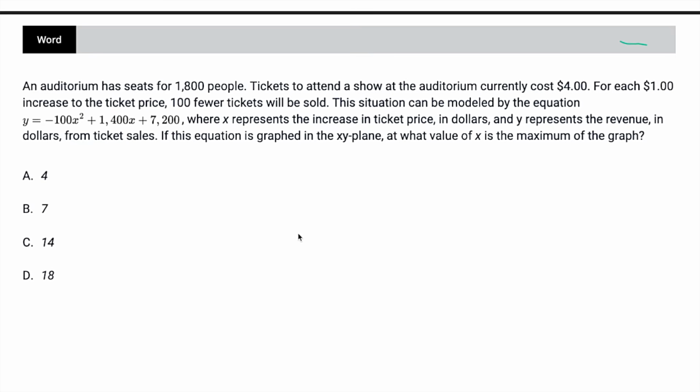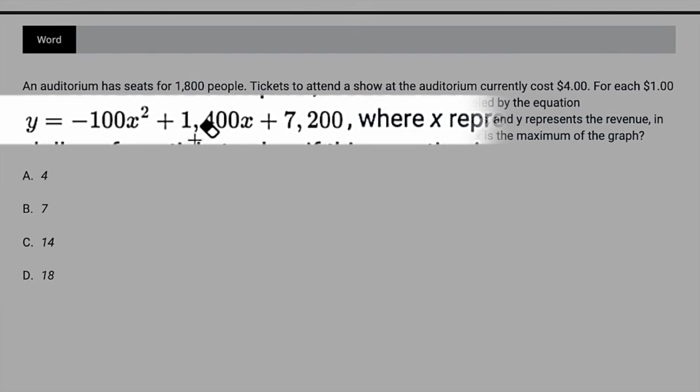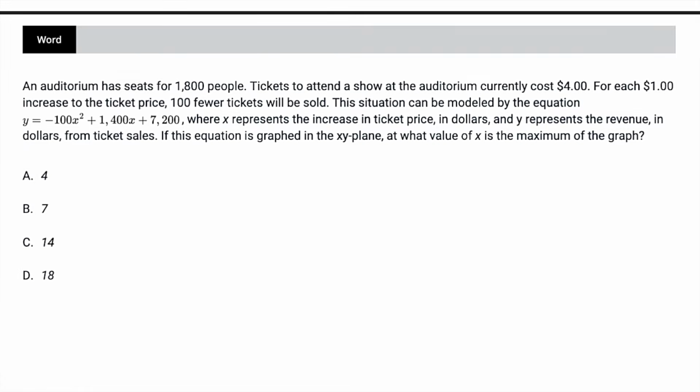Here we've got a quadratic based word problem, and we know it's quadratic because look at that equation. Y equals ax squared plus bx plus c. And I do like starting with the last sentence of a longer word problem to kind of figure out what I'm supposed to focus on. And it says, what is the value of x at the maximum of the graph?